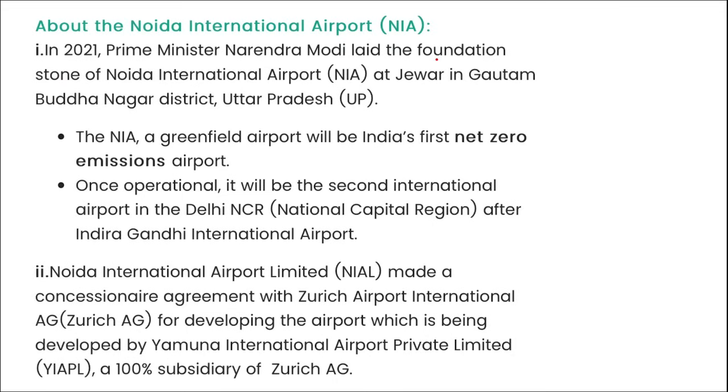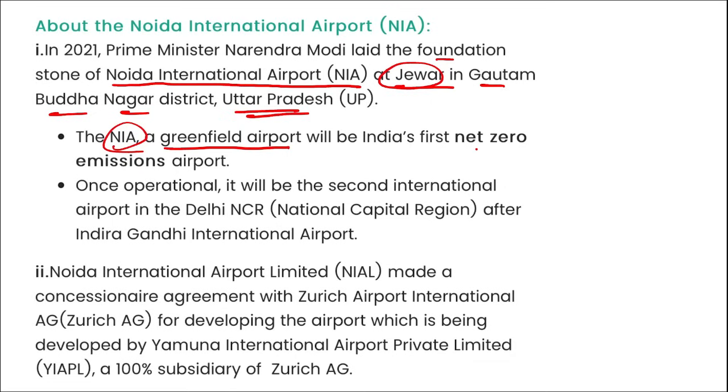So here you can see PM Narendra Modi laid the foundation of Noida International Airport at Jewar in Gautam Buddha Nagar district in UP. This NIA is a greenfield airport, and it will be the first net zero emission airport. Once operational, this will be the second international airport in the Delhi NCR region after Indira Gandhi International Airport.